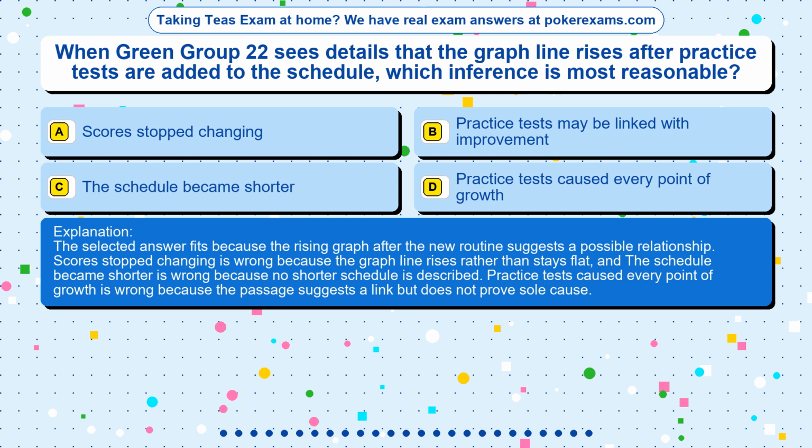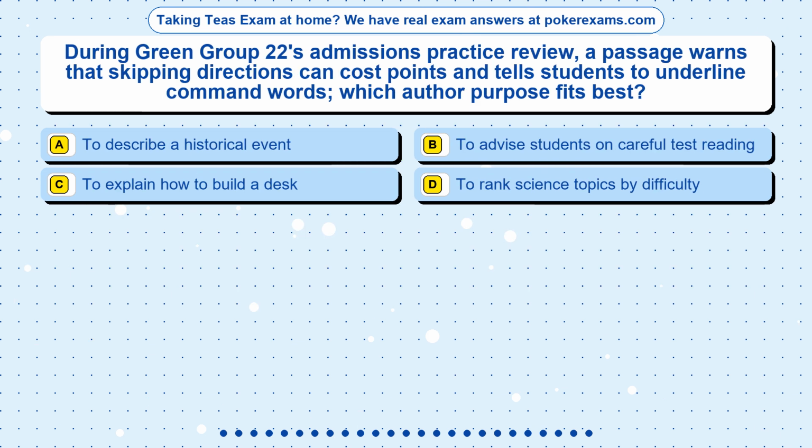Question 3. During Green Group 22's admissions practice review, a passage warns that skipping directions can cost points and tells students to underline command words. Which author purpose fits best? Option A. To describe a historical event. Option B. To advise students on careful test reading. Option C. To explain how to build a desk. Option D. To rank science topics by difficulty.